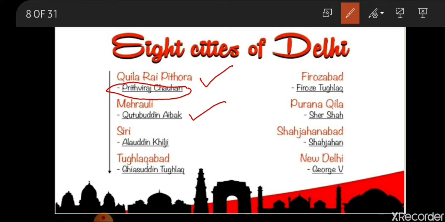He named that tank Siri, and wherever that tank is, that place is known as Siri. Now, if I talk about Tughlaqabad, when we were learning about the Delhi Sultanate, at that time we learned about all these towns.